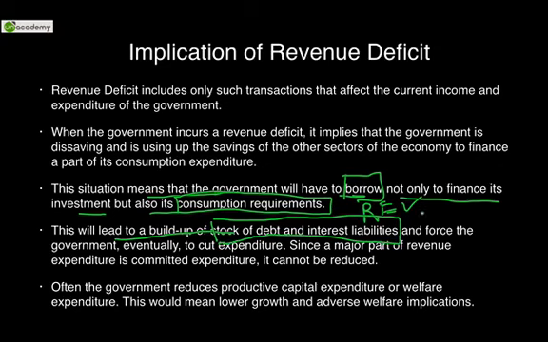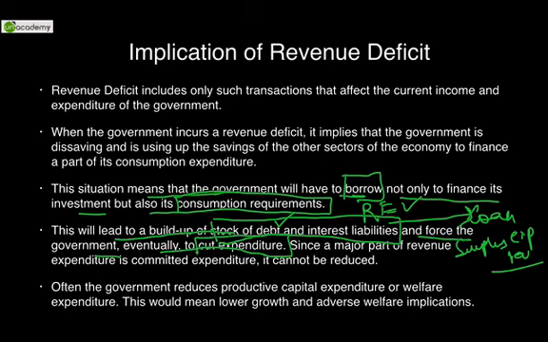तो कहाँ से borrow करोगे आप? You will either take a loan or you will take the surplus of any other kind of expenditure or revenue. So if you take a loan, it would add to the interest liabilities or it will add to the debt. कोई ना कोई उधार आपके ऊपर चढ़ेगा if you borrow. So this forces the government eventually to cut the expenditures. In order to reduce this debt and interest liabilities, government cuts such revenue expenditures in order to match revenue receipts and not borrow. So government does not want to borrow, which is why it would cut its revenue expenditures.